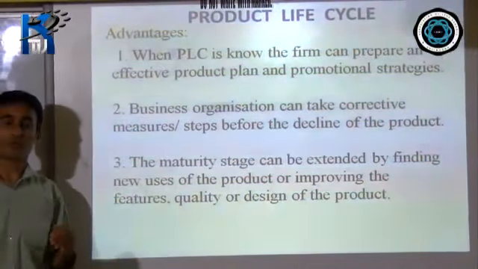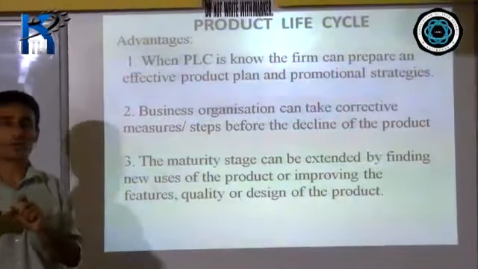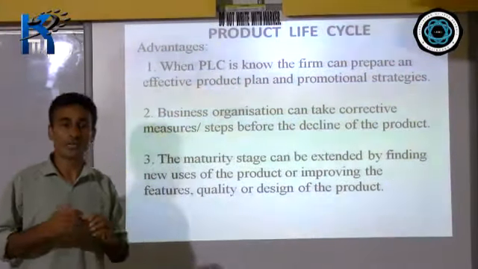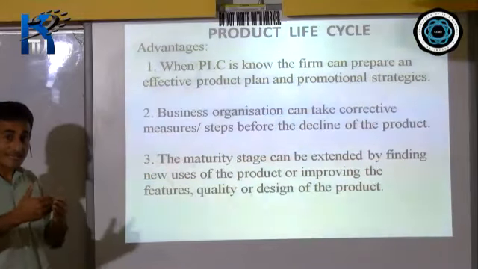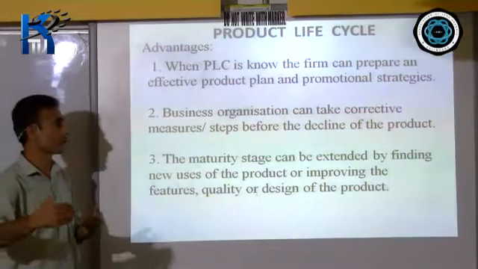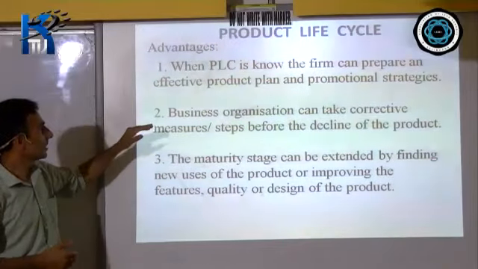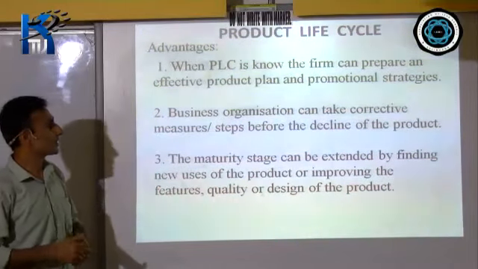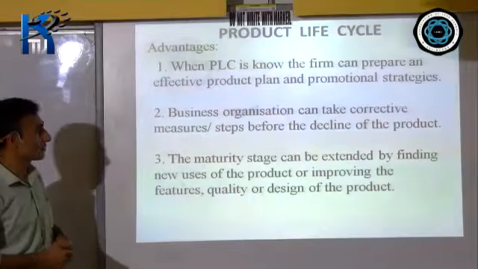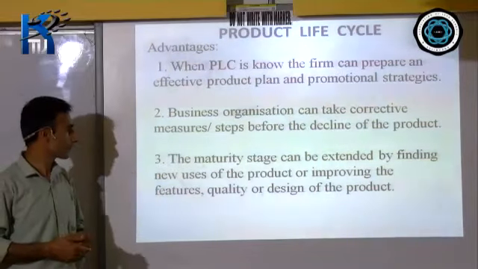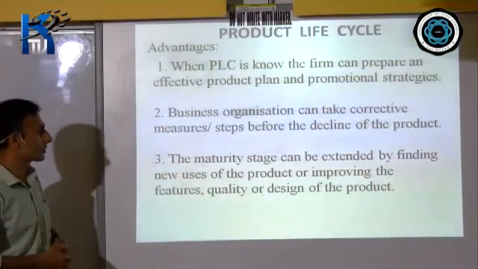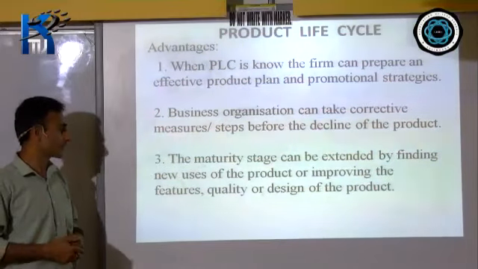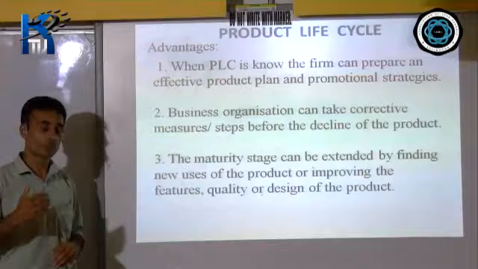So if a company knows the phase of the life cycle of their product, they can devise a proper strategy in order to extend the phase of that particular product. Business organizations can take corrective measures or steps before the decline of the product. The maturity stage can be extended by finding new uses of the product or improving the features, quality, or design of the product.